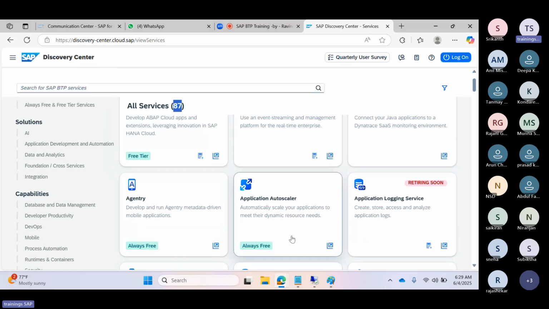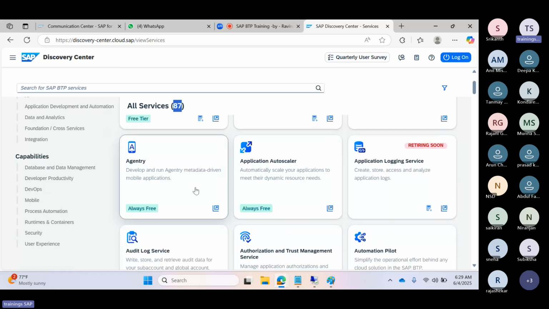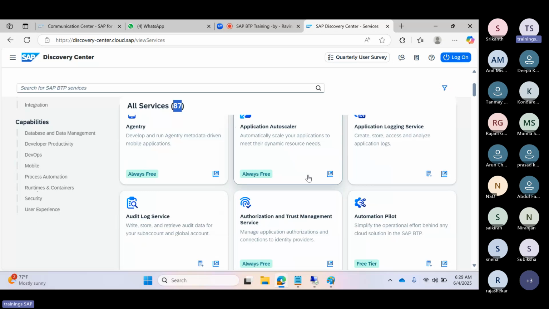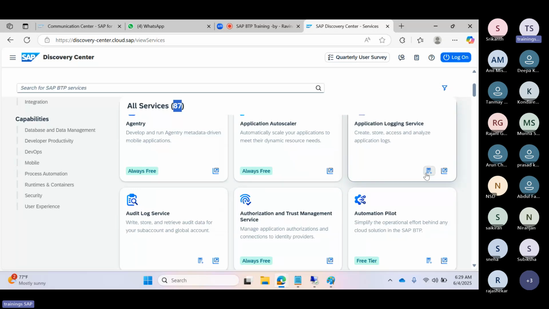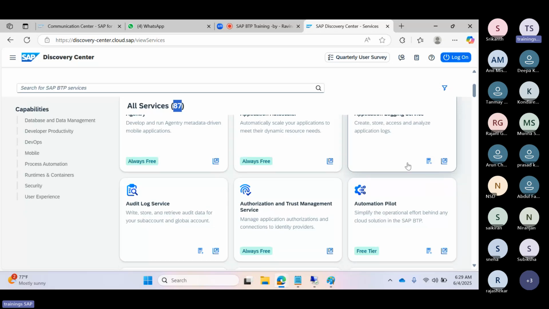Free to free. So always free means it's completely free. But there is a calculator button, which means there is no free label, so this is not a free service. It is only available in the enterprise account.